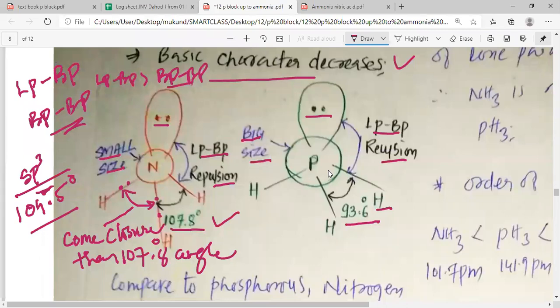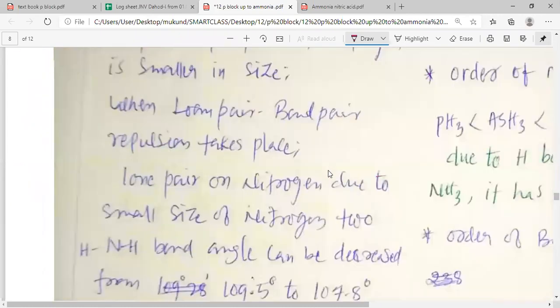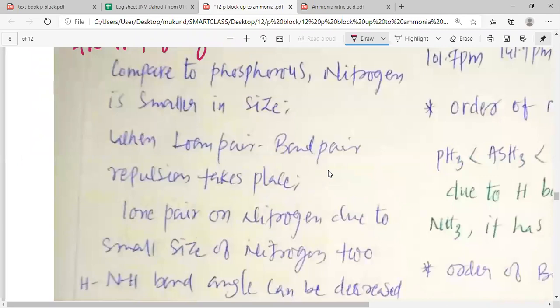Thus, having bigger size, the effective lone pair repulsion can reduce the bond angle from 109.5 degree to 93.6 degree. But in case of NH3, the nitrogen has got smaller size, and due to smaller size, this angle from 109.5 degree cannot be reduced more than 107.8 degree.